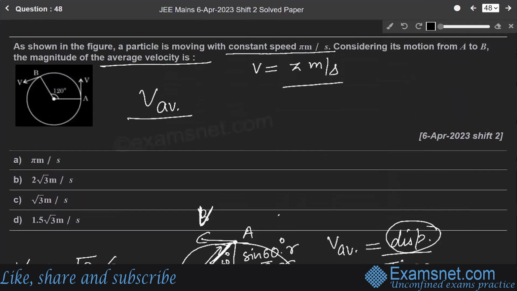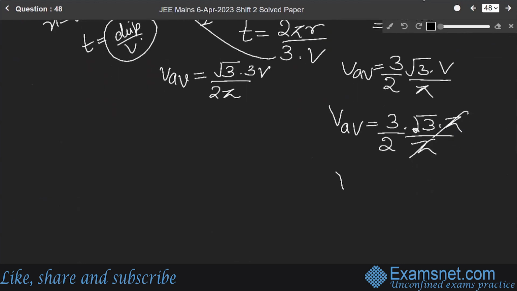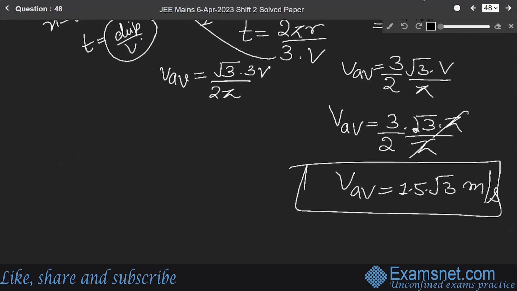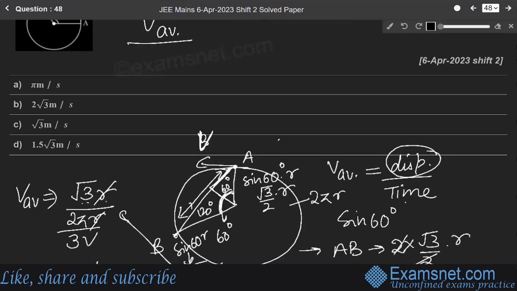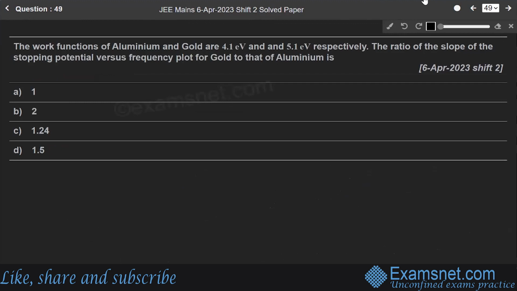Since v is equal to pi meter per second, putting the value of v here, V average will be equal to 3 by 2 into root 3 into pi over pi. Pi cancels out. So V average will be equal to 3 by 2, 1.5 into root 3 meter per second. So this is our final answer. The correct option is option D. Okay, got it? Now moving towards our next question.